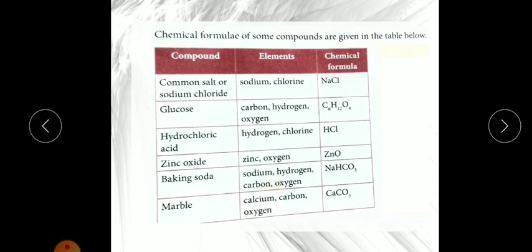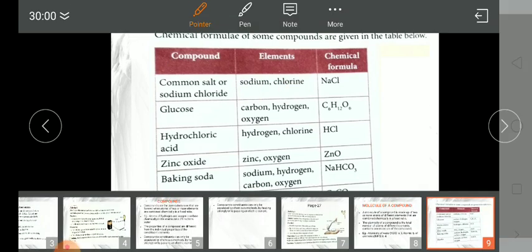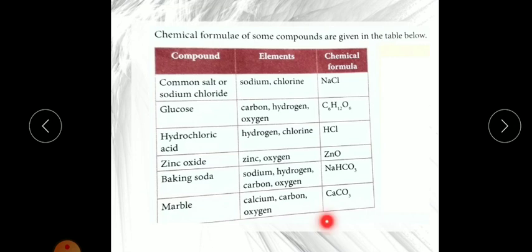The first one is common salt, sodium chloride, also called table salt. It is made up of NaCl. Na means sodium, Cl means chlorine. Now glucose, the formula is C6H12O6. From the chemical formula, C means carbon, H means hydrogen, O means oxygen, so 3 elements are there. Now hydrochloric acid, it is made up of 2, hydrogen and chlorine, the formula is HCl.